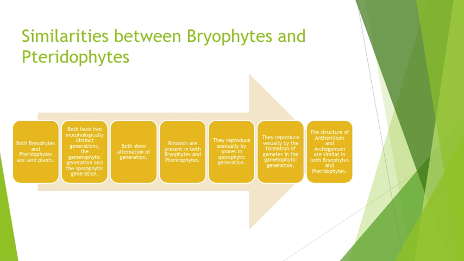Rhizoids are present in both bryophytes and pteridophytes. They reproduce asexually by the production of spores in the sporophytic generation, while they reproduce sexually by the formation of gametes in the gametophytic generation. The structure of antheridium and archegonium are similar in both bryophytes and in pteridophytes.